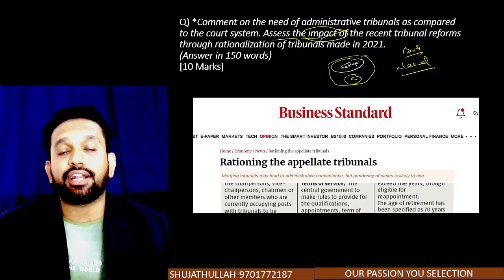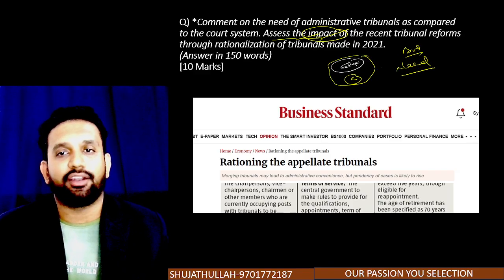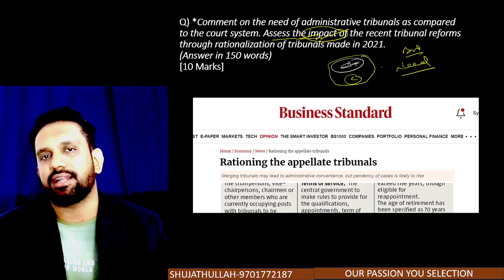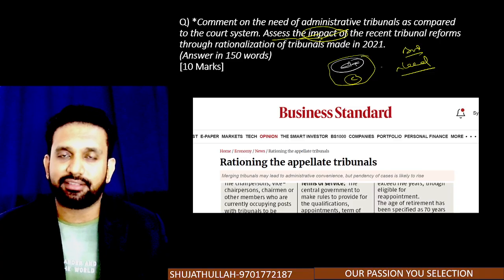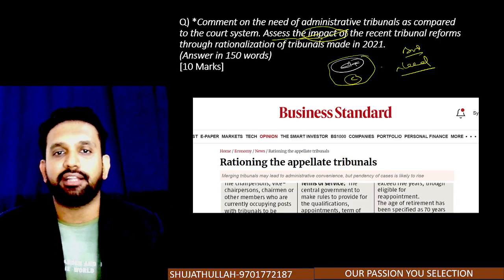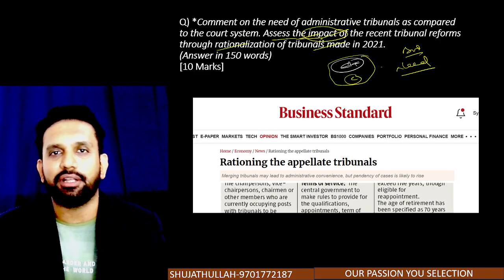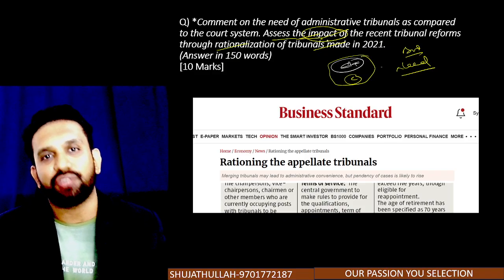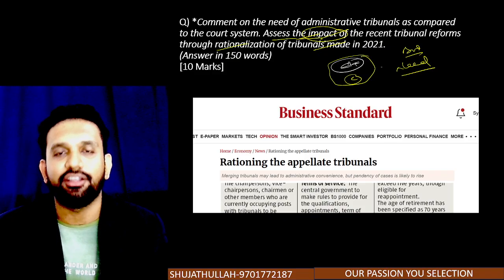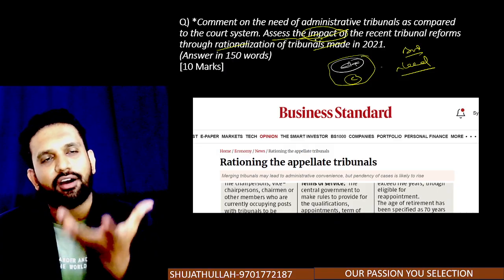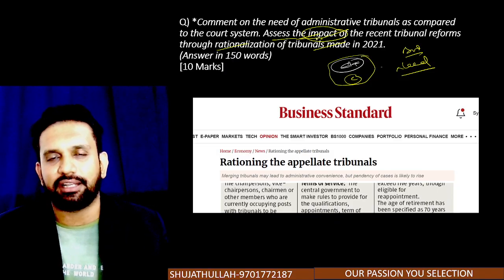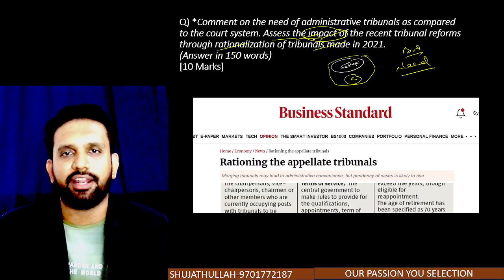And they are asking to assess the impact, not exactly with regard to the tribunals in general. You have to assess the impact in the lens of what? The tribunal reforms that were brought in the year 2021. The Tribunal Reforms Act has come into force in 2021. So basically most of the tribunals were unified, first through the tribunal ordinance and after that through the act.